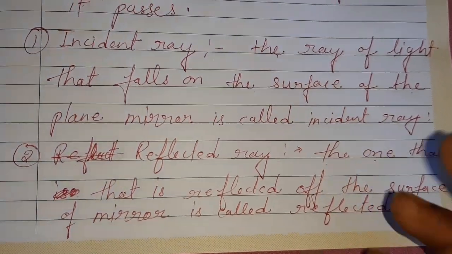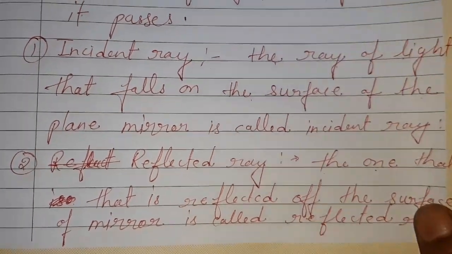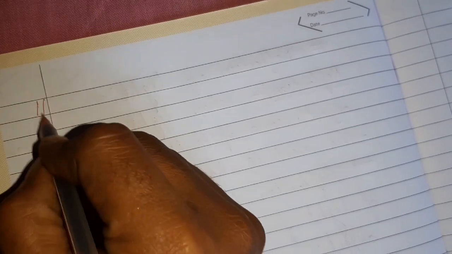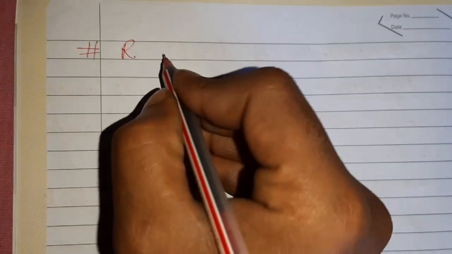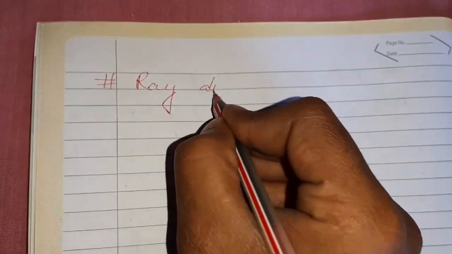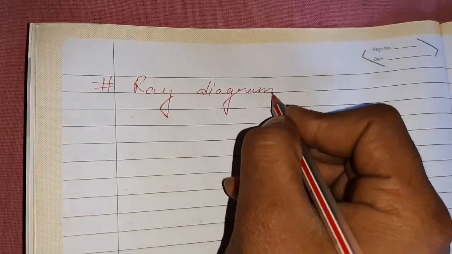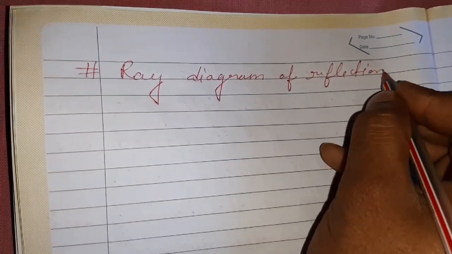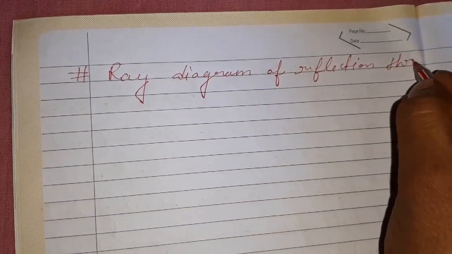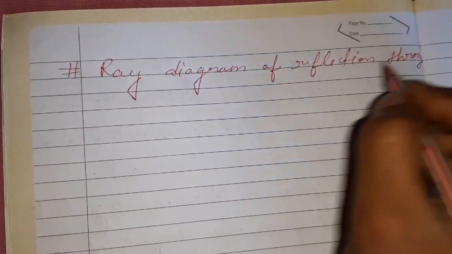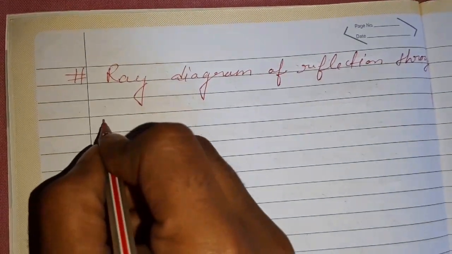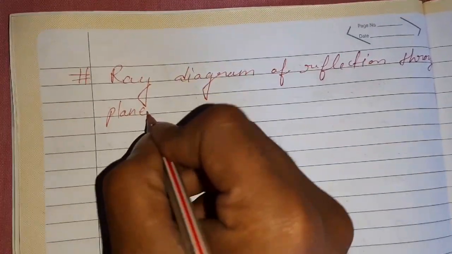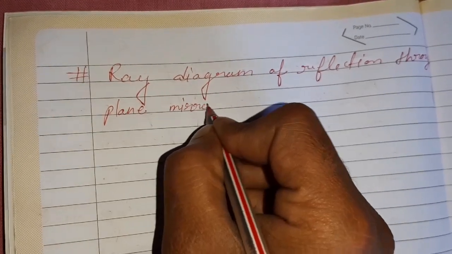We can better understand this by a ray diagram. We can draw the ray diagram of reflection through a plane mirror.